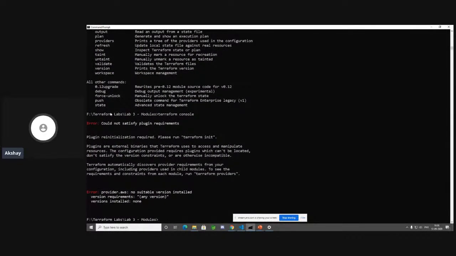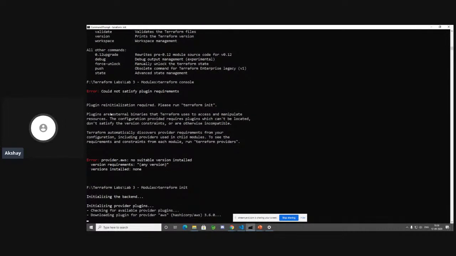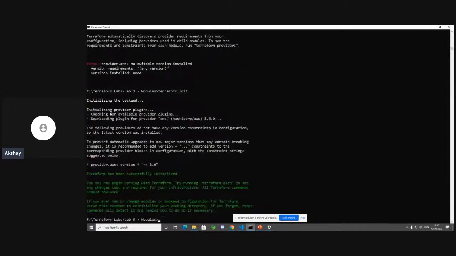And it's going to say that we don't have any suitable provider. Let's do terraform init, so let it download the provider. We did it within the test directory, but not in the main directory. So let it download the provider. Let's do terraform console now.